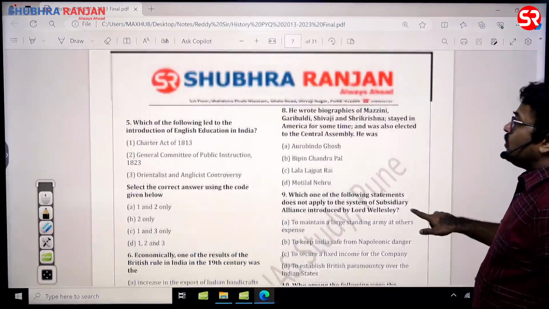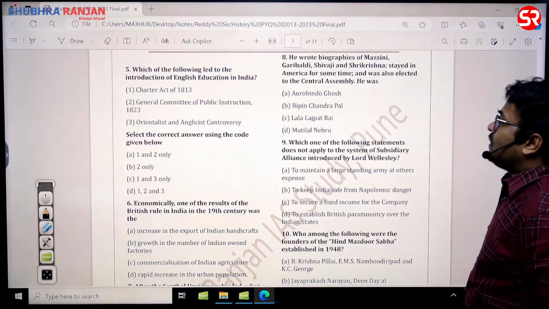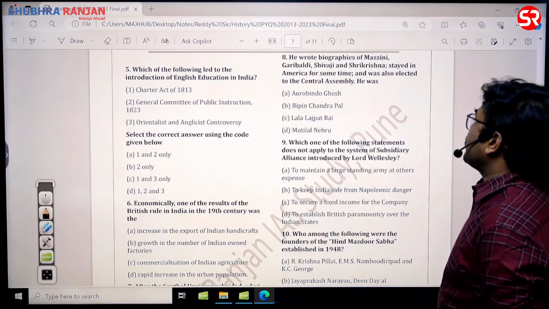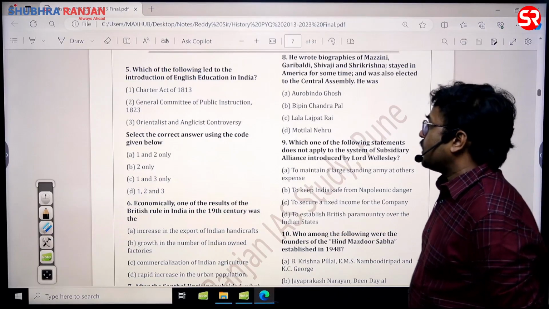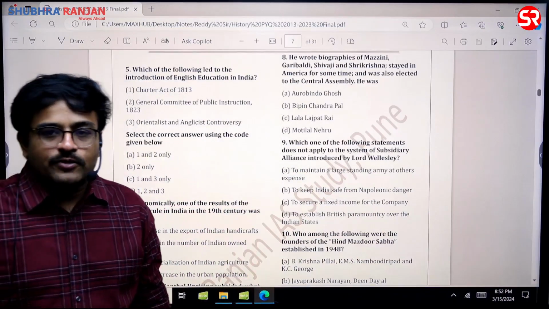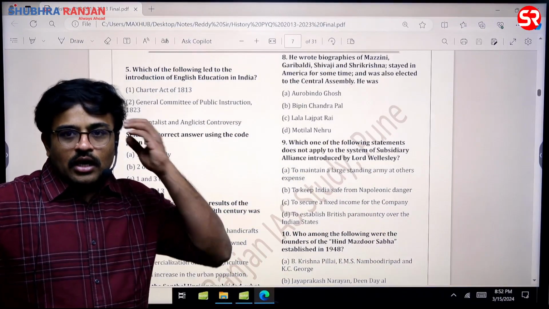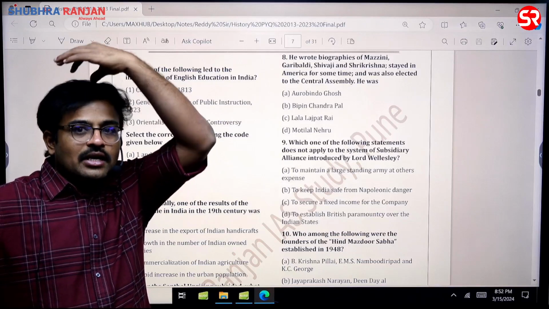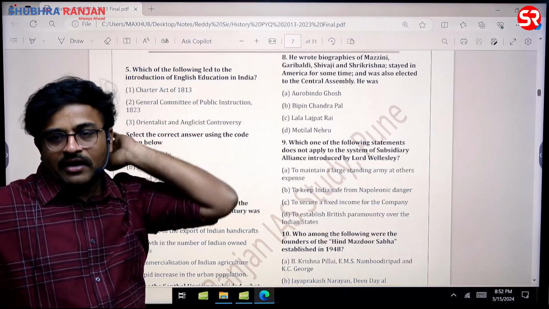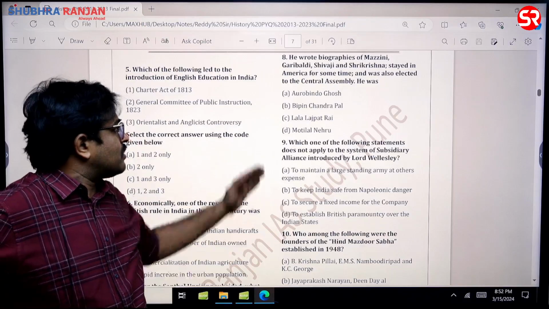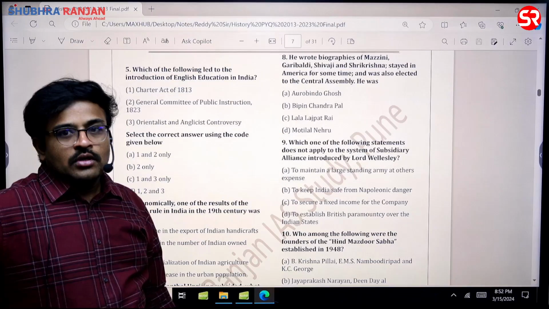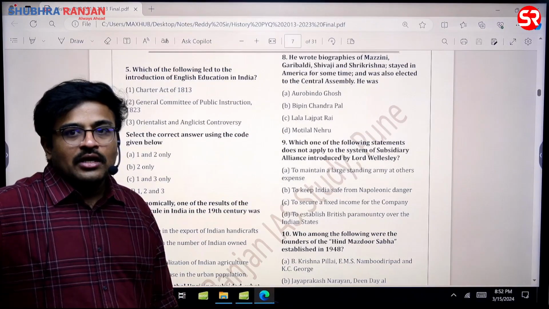Then next question, you see, he wrote biographies of Mazzini, Garibaldi, Shivaji, and Sri Krishna. Stayed in America for some time and was also elected to the Central Legislative Assembly. So the answer for this question is Lala Lajpat Rai, sir. Three clues they have given. One is Mazzini. Mazzini is usually considered to be an Italian extremist and revolutionary. So definitely the answer should be an extremist. So we can eliminate Motilal Nehru. Motilal Nehru is not an extremist, sir.